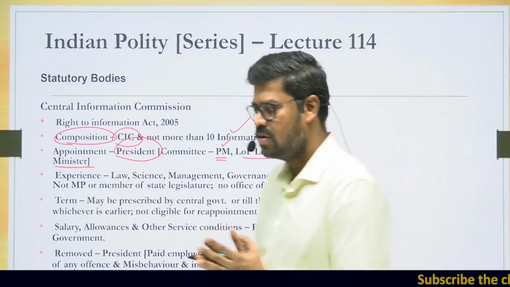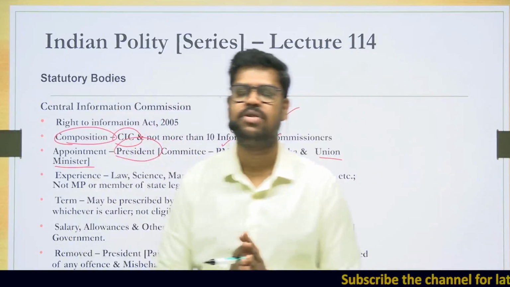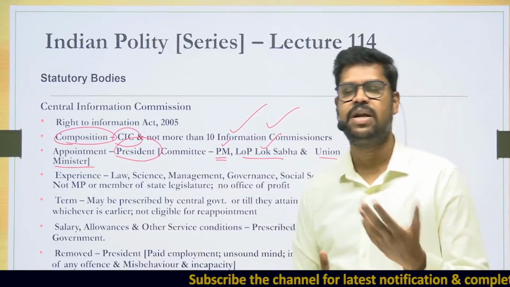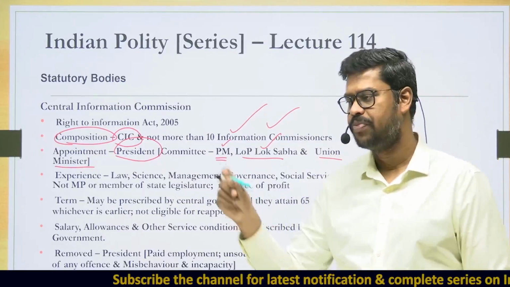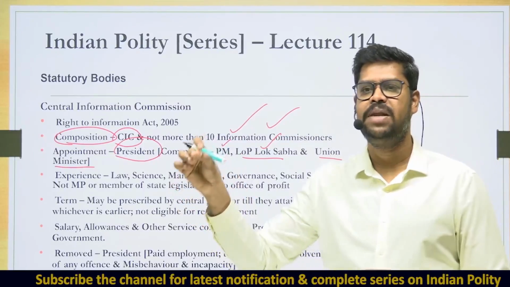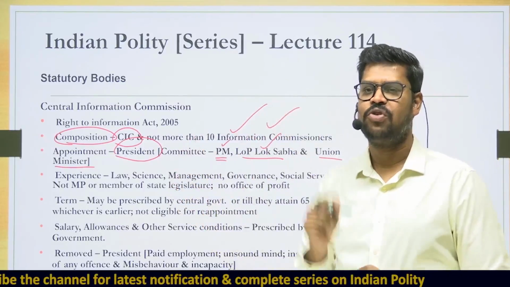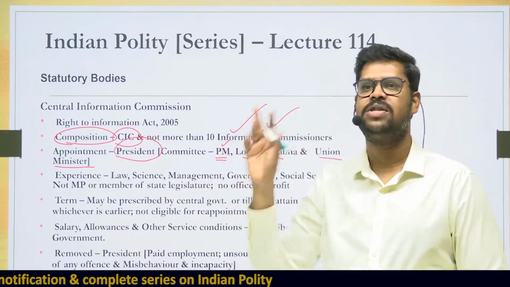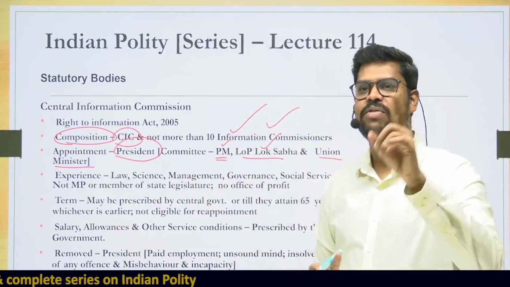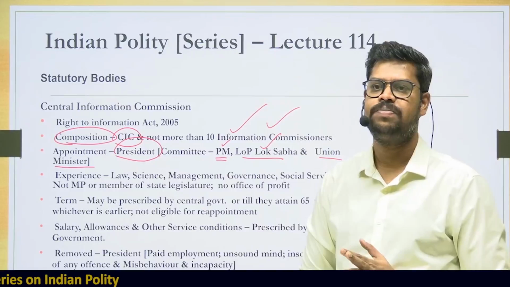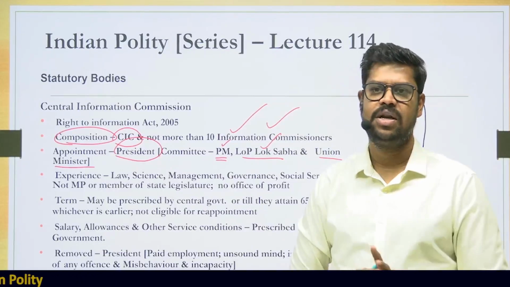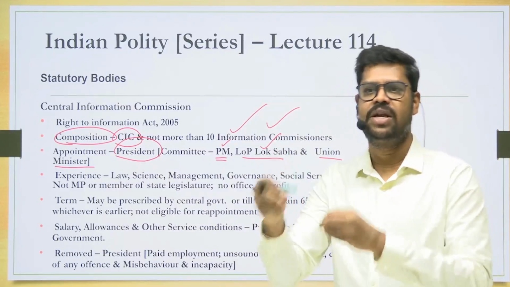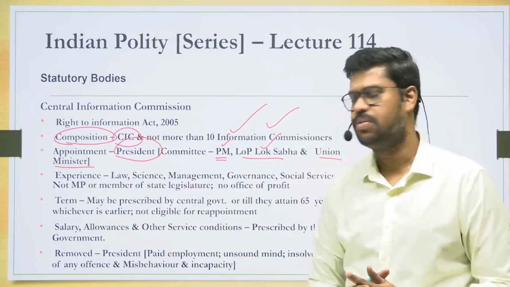And as per the practice that we have today in our country, who is given the status of leader of opposition in the Lok Sabha? To enjoy this particular status, the leader of that particular party should have a minimum strength in the Lok Sabha. So if you know the answer, please put it in the comment box. I am not going to discuss this because I have discussed it in my previous lectures. So students who are aware of the answer, put it in the comment box: when a person can be appointed as leader of opposition in the Lok Sabha, and how much strength that political party should have in the Lok Sabha.